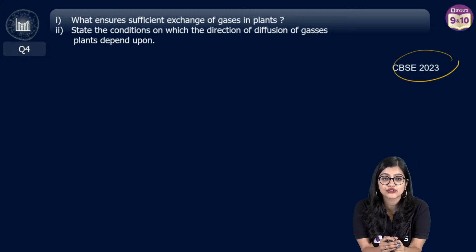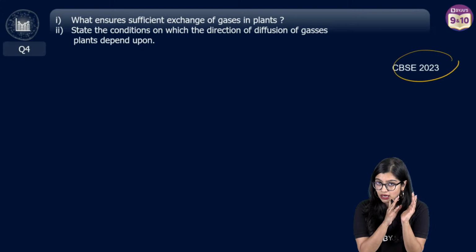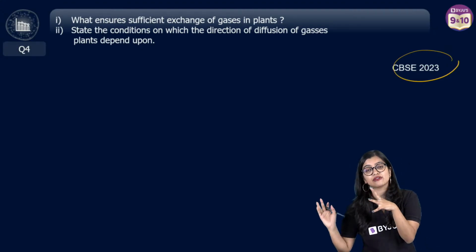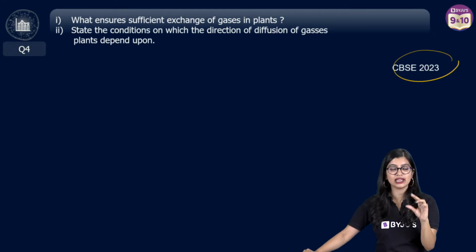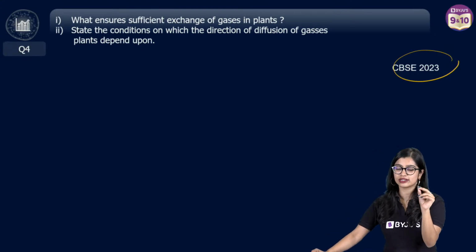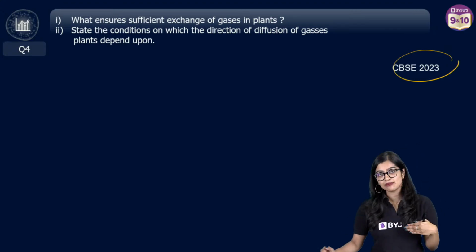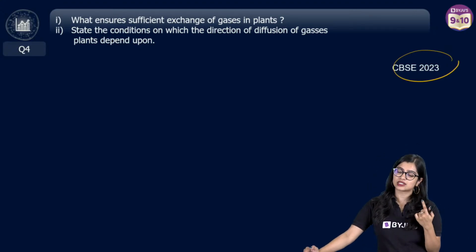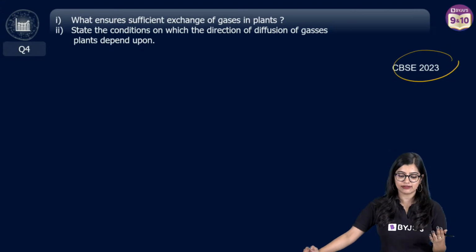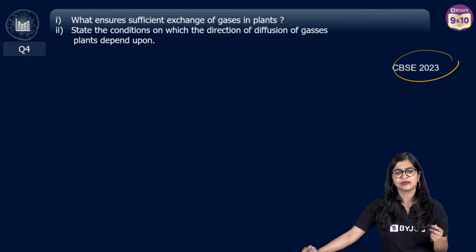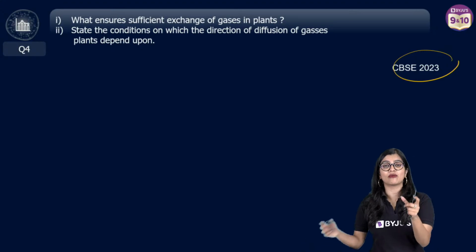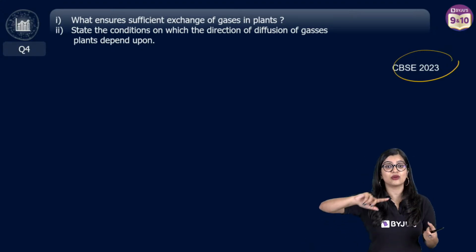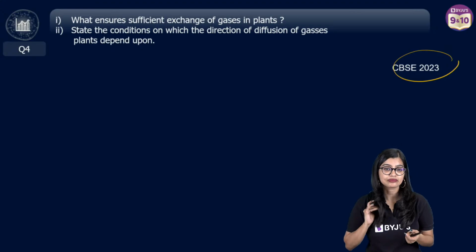Ma'am, if a question comes for 3 marks or 5 marks, see, in questions which come for long answer format like 3 and 5, questions will normally come with subparts. So you don't think that it will be like one direct thing. It may come with subparts, but it's normally like certain questions with a diagram and supporting with it. It will be good if you draw a supporting diagram. But don't worry, we will be doing those questions. So don't take stress about it. But ideally, wherever you need to support it with a diagram, I would suggest that.